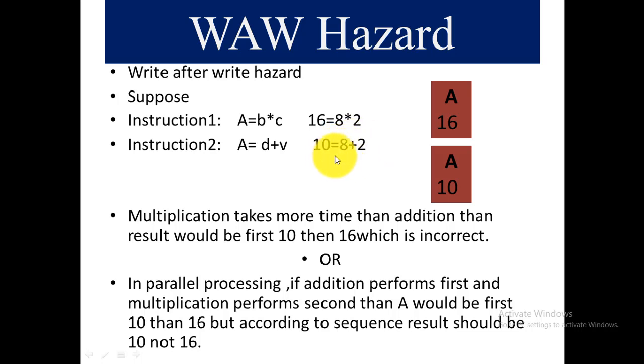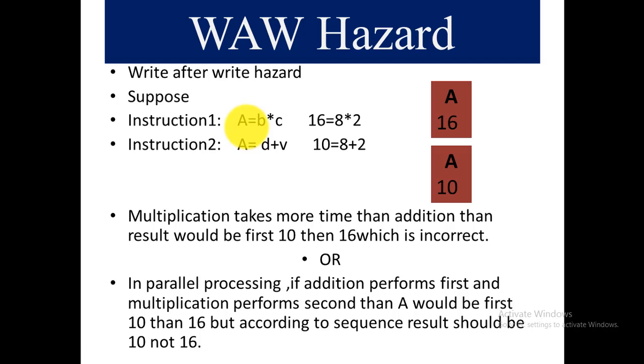When the operation has been performed, it saves the value in a. So the first value of a, because it performs first as compared to the multiplication, maybe there are scenarios in which a's value is 10, and after that, when the first instruction completes execution, it will override the value of a as 16, right?